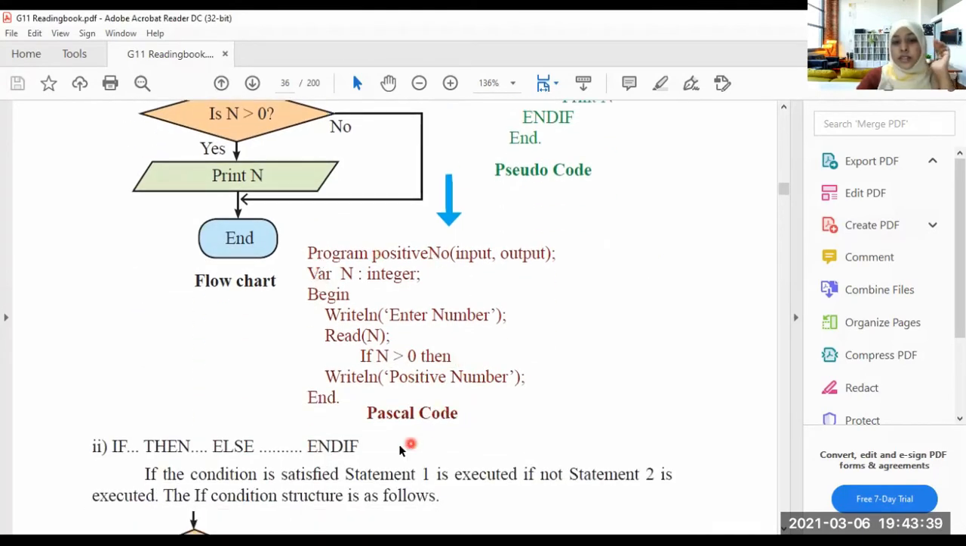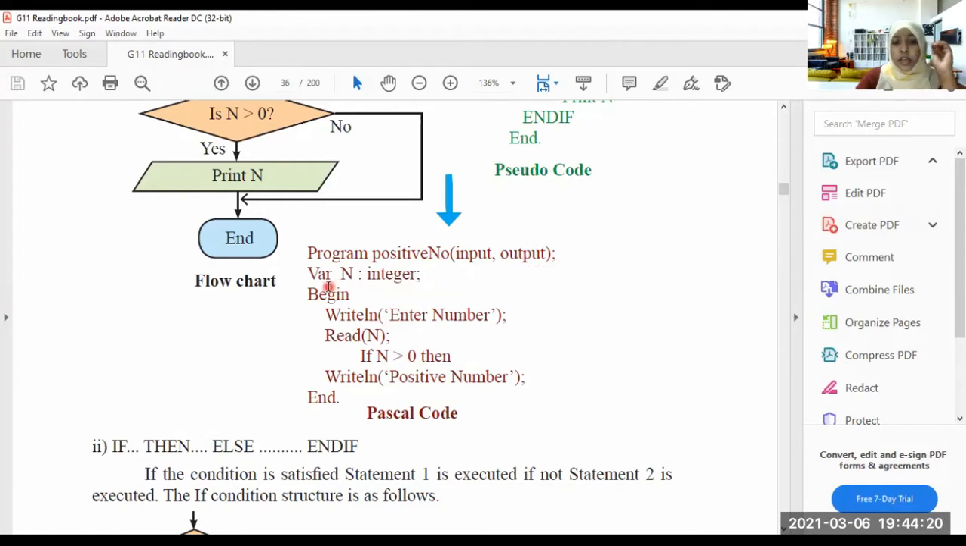Okay, this is a small program. The program name is positive number. When you start writing a Pascal program, you should write the reserved word program at the beginning. So the name of the program is positive number. There are some inputs and outputs, but as you know, this is not necessary. If you want, you can put input and output. If not, the part within brackets is not necessary. Semicolon.